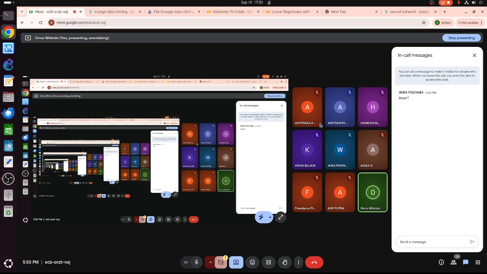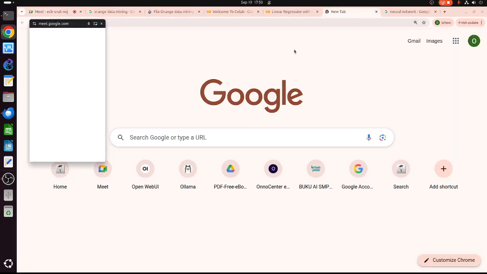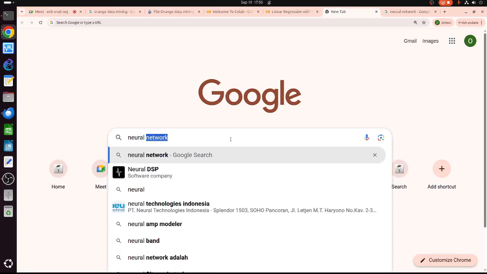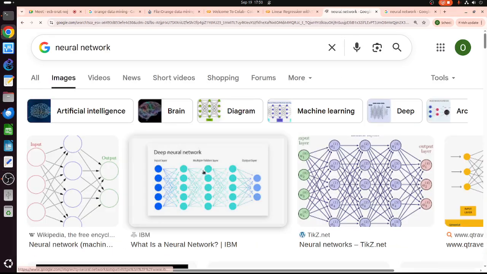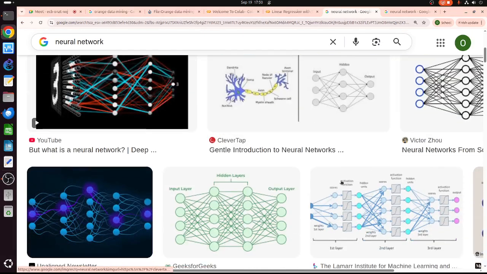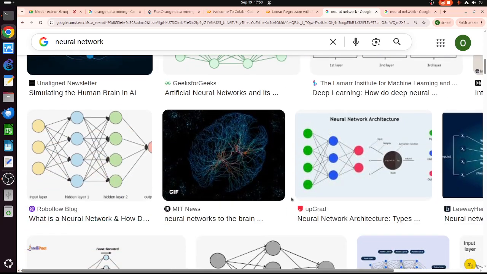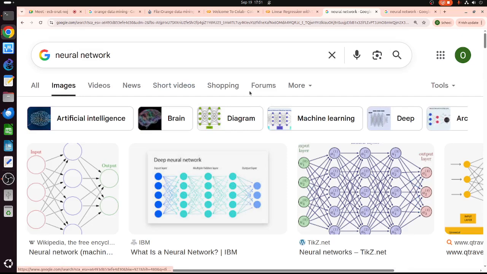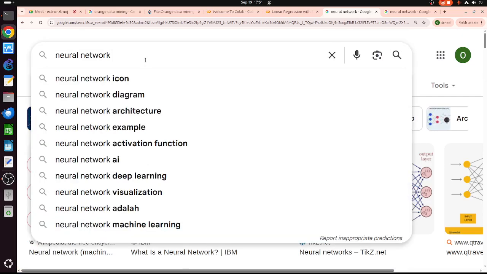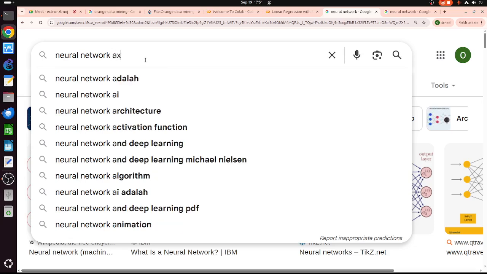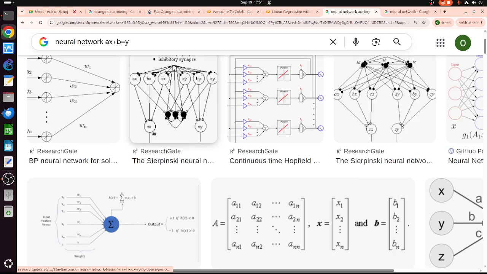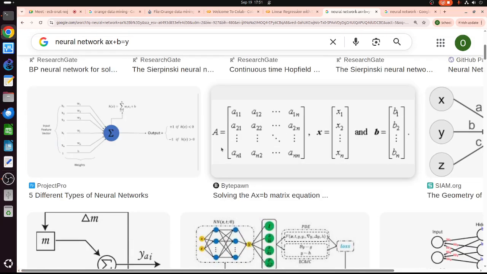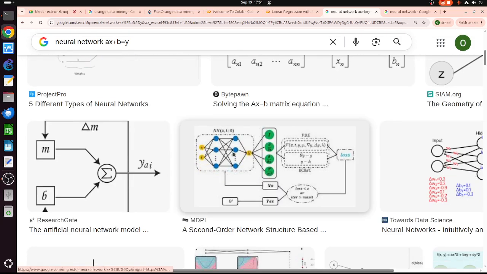How can we see the linear equation in a neural network? I will show that here. So the neural network is like this. Where is the linear equation here? You don't see any linear equation here, right? To show you the linear equation, there is something like this. Neural network: ax + b = y. So this equation is linear.